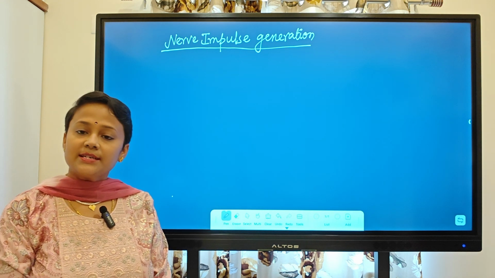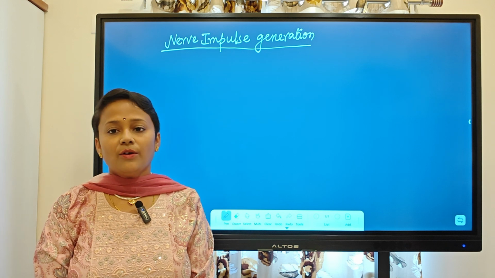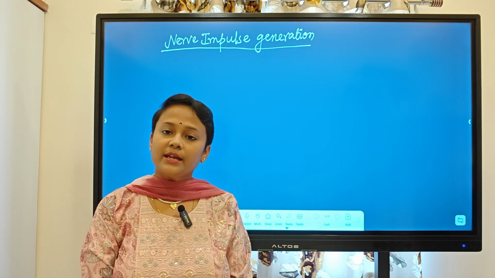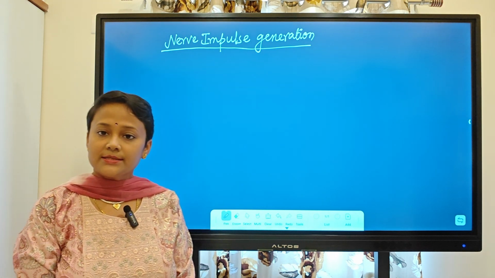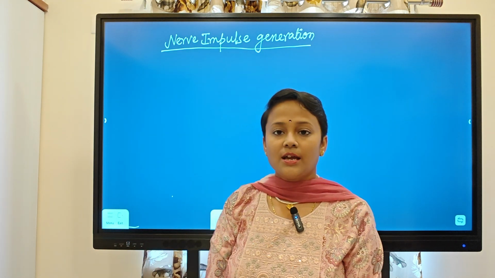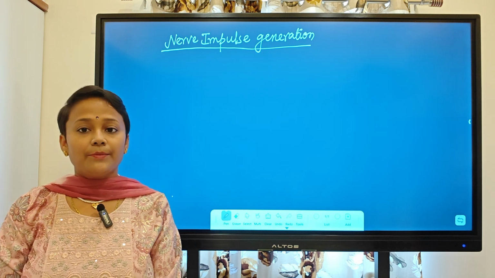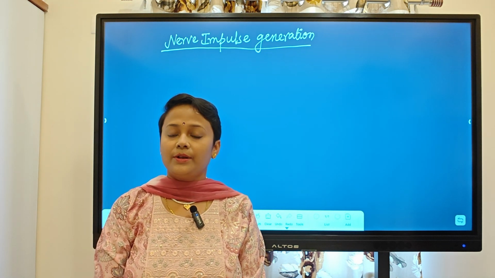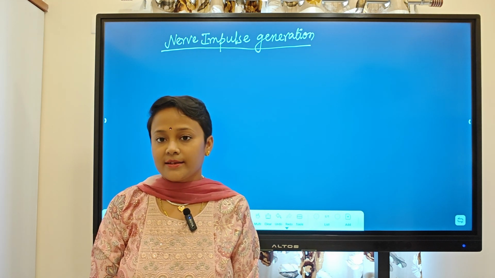But how we can generate a current? By changing or by creating a potential difference. Now how we can create a potential difference? In our system, in human body, in physiological system, we have ions, right? Ions will have some charges. So these charges, if we separate those charges by some membrane, or by any ways, then there is a chance of development of potential difference and there is a chance to develop electrical current.